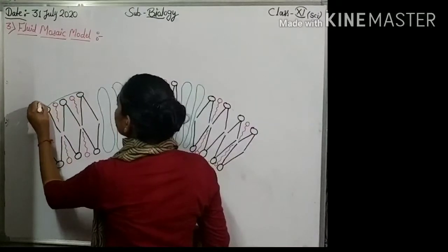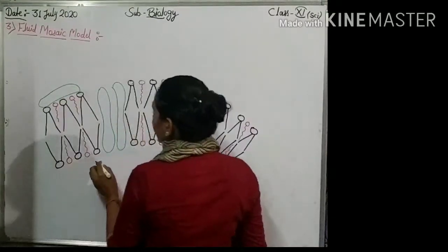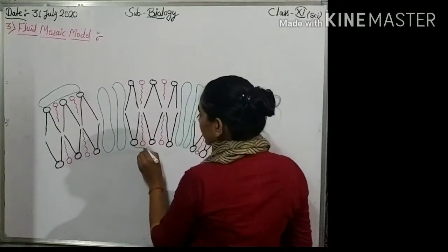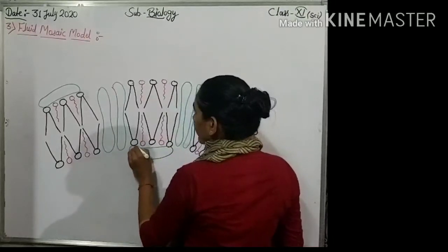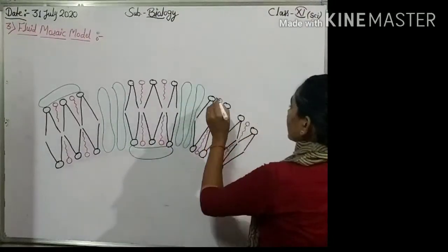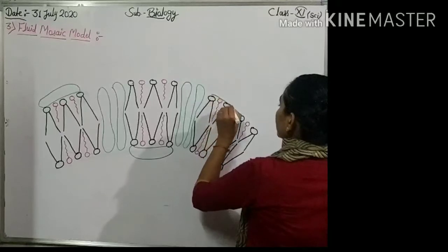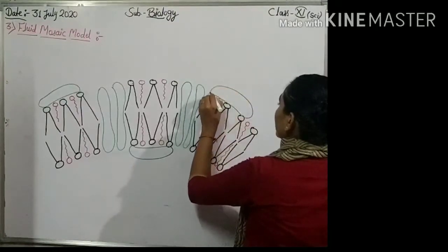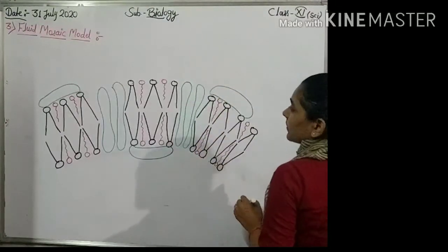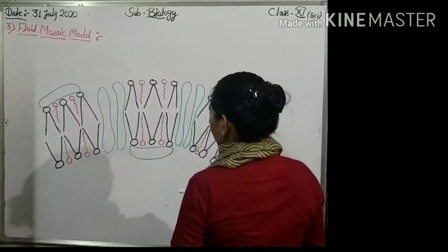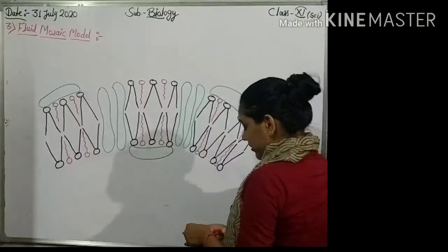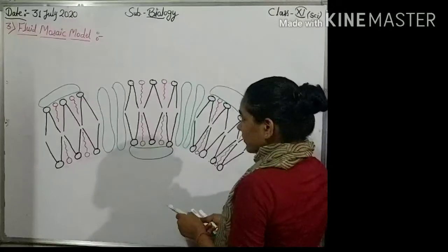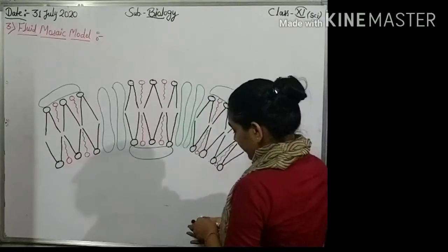Some proteins situated outside and attached to phospholipids. These are known as extrinsic or peripheral proteins.